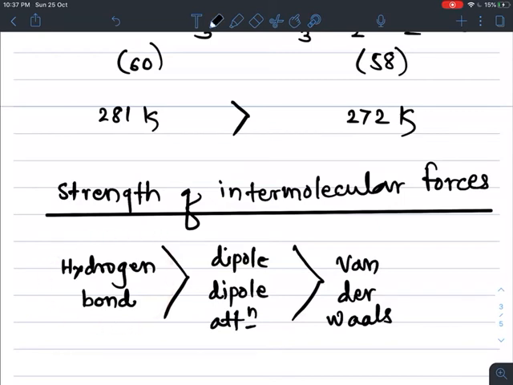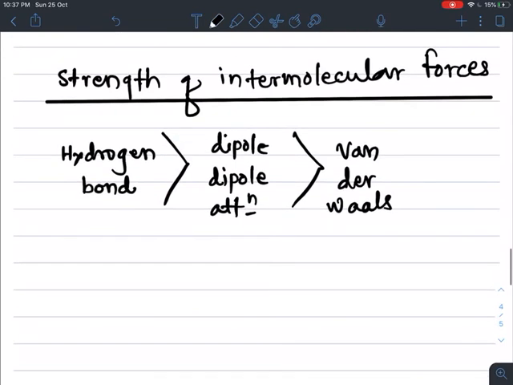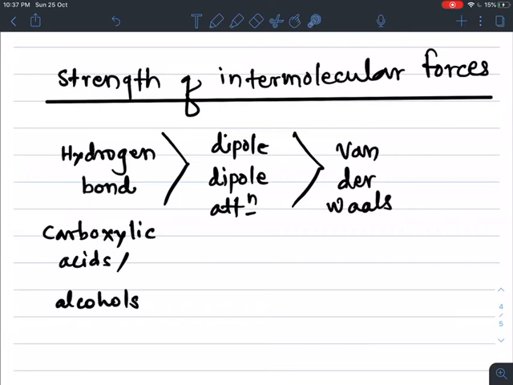So in which type of compounds is hydrogen bonding present? It is present in carboxylic acids as well as in alcohols. Both these compounds have hydrogen bonding between their molecules due to the electronegativity difference of oxygen and carbon.